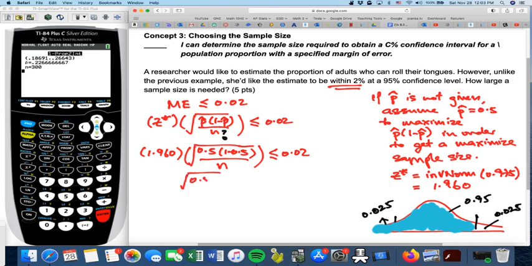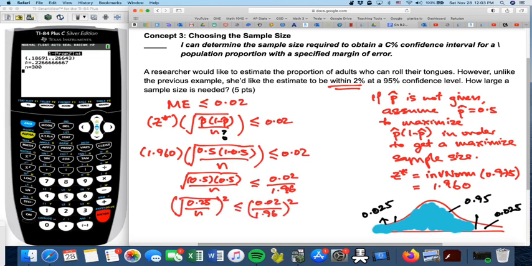So you're left with the square root of 0.5 times 0.5 over n, because 1 minus 0.5 is actually 0.5, in the numerator of the square root, is less than or equal to 0.02 divided by 1.96. Then we square both sides so as to get rid of the square root sign. So you have 0.25, because 0.5 times 0.5 is 0.25, in the numerator, divided by n, less than or equal to